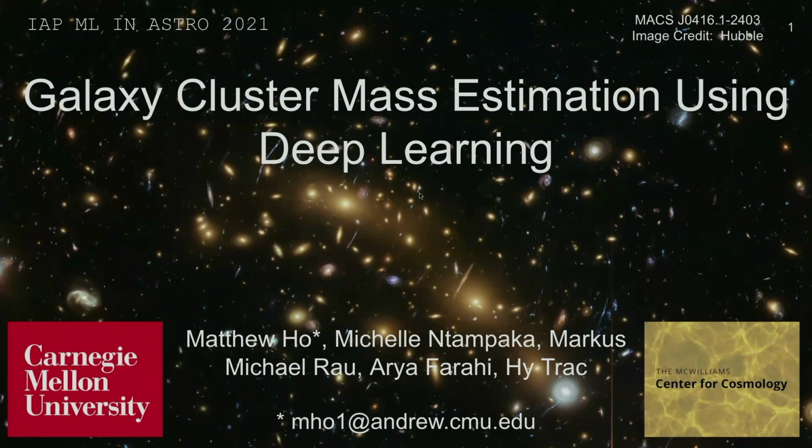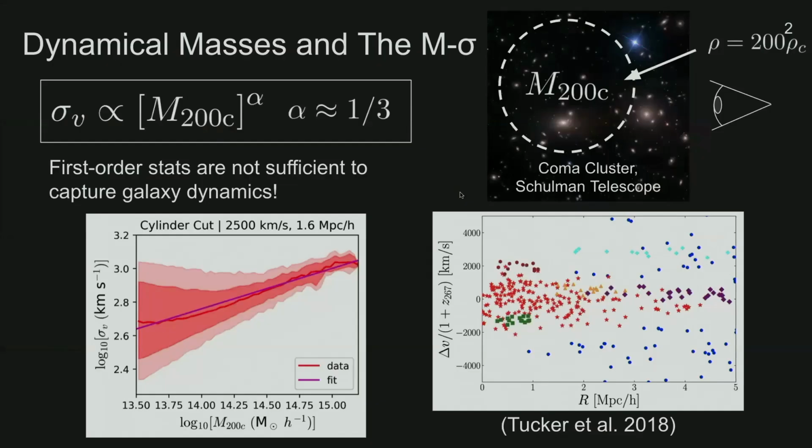Today, I'm going to be just briefly presenting the highlights of my poster on galaxy cluster mass estimation using deep learning. So throughout this project, the main thing we're after is the masses of galaxy clusters. While masses are important for studying cosmology with large-scale structure, they are fairly elusive due to the limited information we can recover from indirect observables.